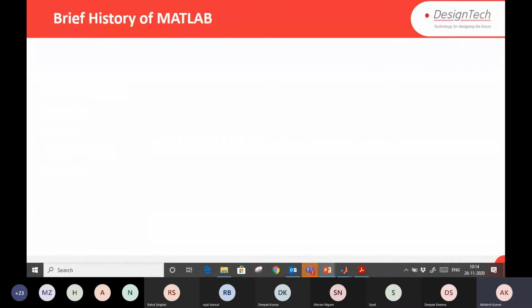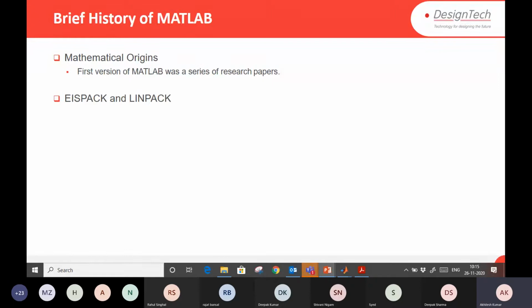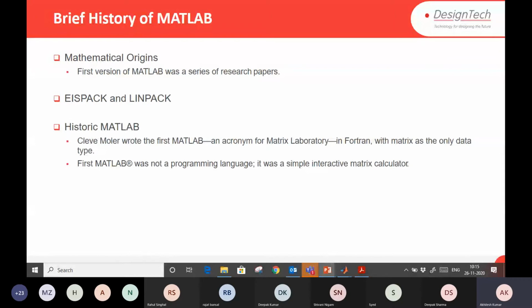First of all, we start with a brief history of MATLAB. The first version of MATLAB grew out of a series of research papers from Mr. Wilkinson and his colleagues. They published them as research papers, and further presented them as EISPACK and LINPACK, but it was a failure at that time because they didn't have documentation, just the software.